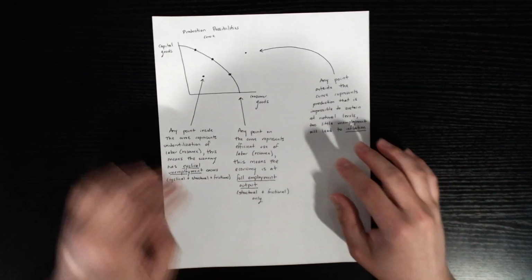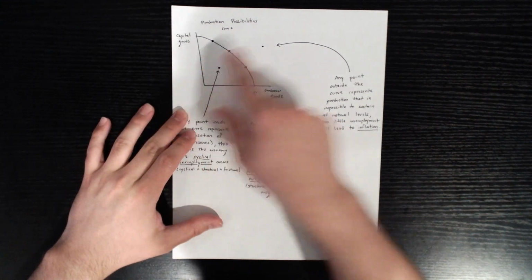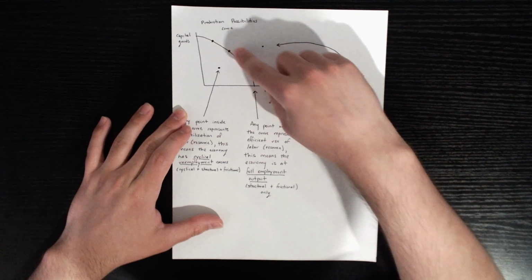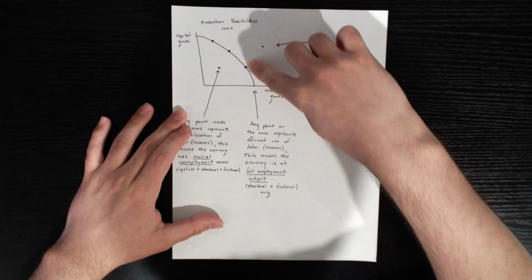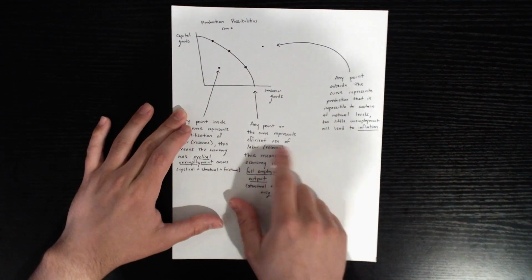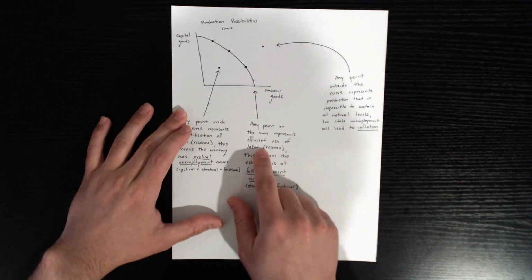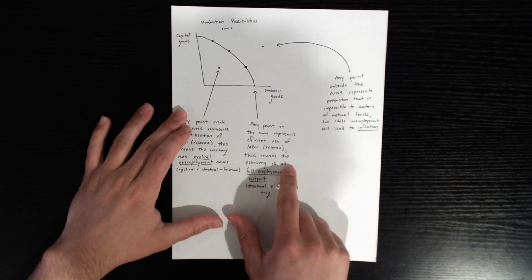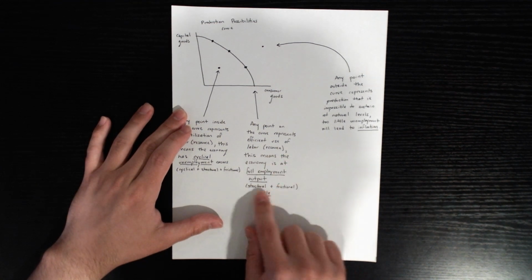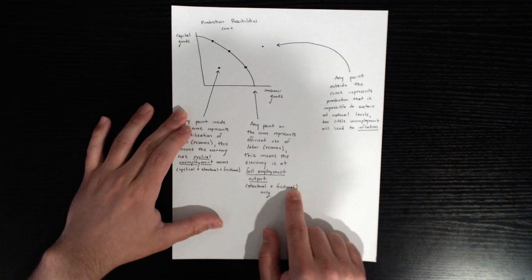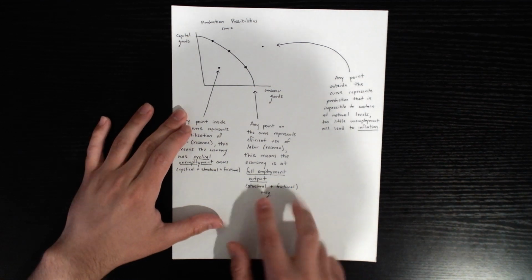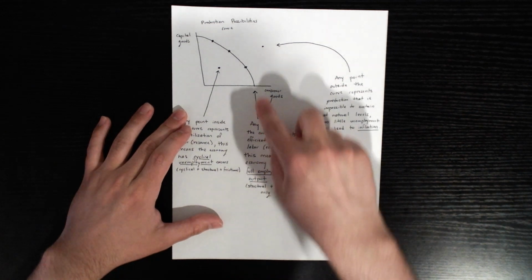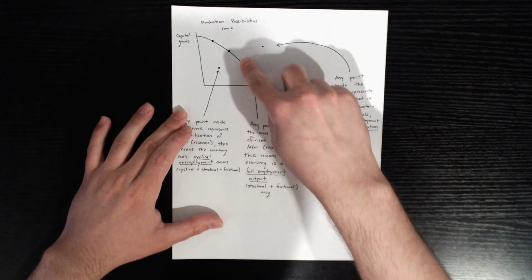Here we're going to take a look at this with the production possibilities curve. So you can see different points on the curve. Like we said earlier, any point on the curve represents an efficient use of resources. In this case, it would be labor because we're looking at employment. This means that the economy is at full employment output. We only have structural and frictional. So because they happen naturally, these are going to happen when the economy is being efficient.